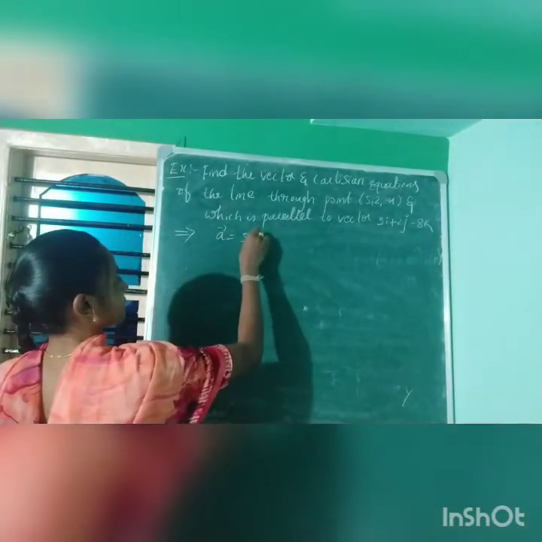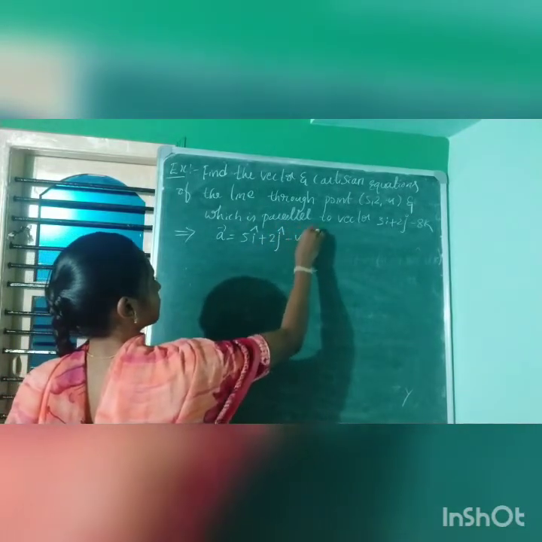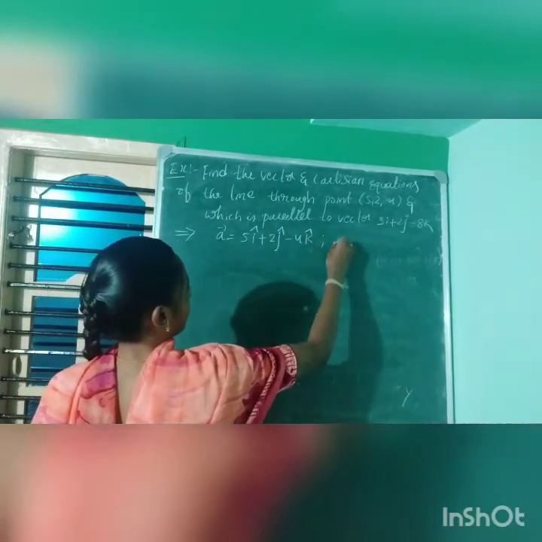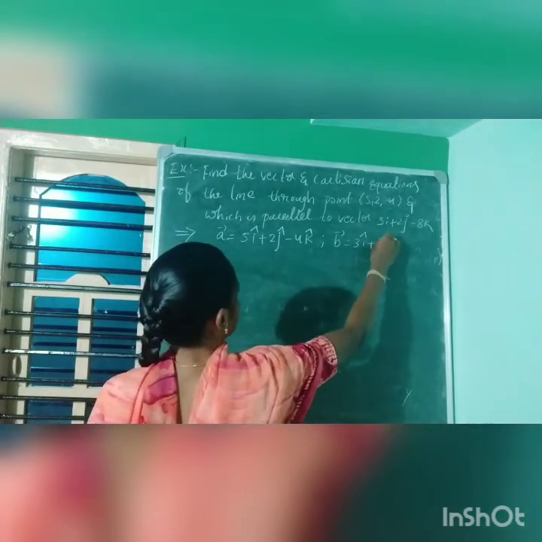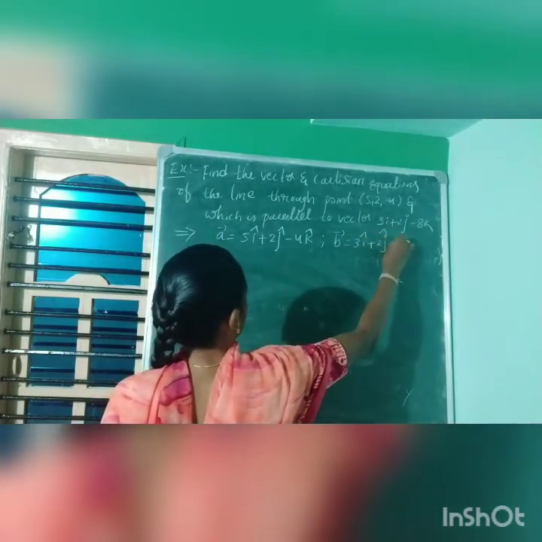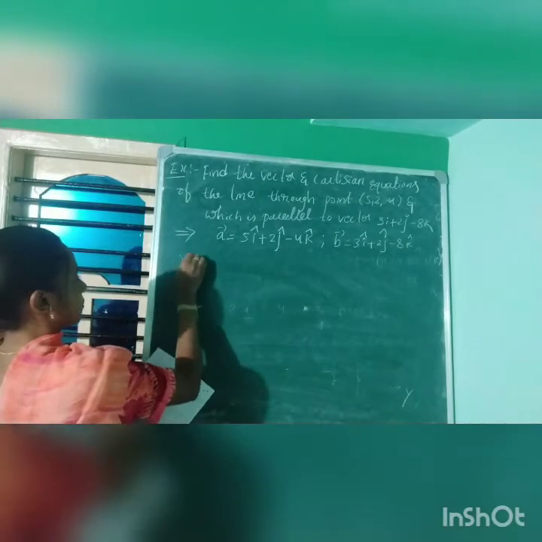We can write that as 5i + 2j − 4k. Then the parallel vector b, which is given, is 3i + 2j − 8k. Now we can write the vector equation.